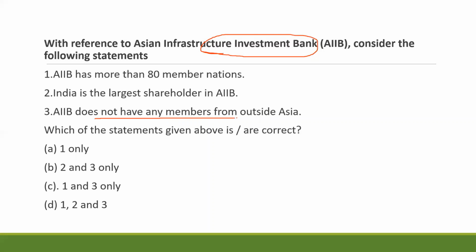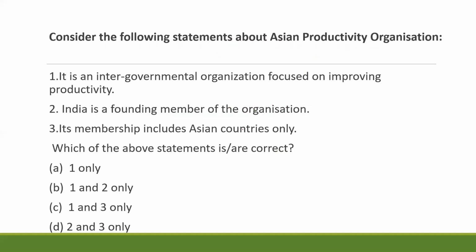That is, AIB does not have members outside Asia, which is wrong. You can eliminate such statements. Considering India's importance in Asia, you can say there is possibility of India being a founding member. So here the answer is 1 and 2.